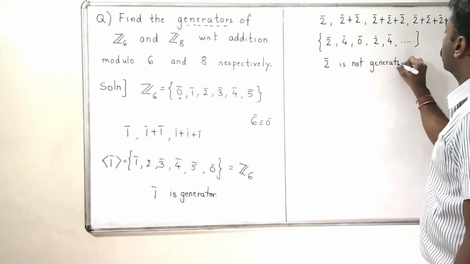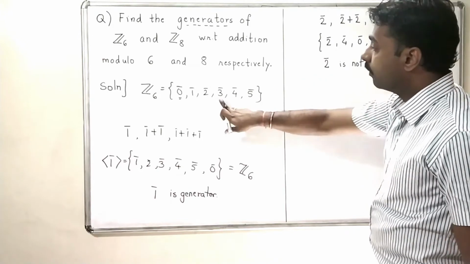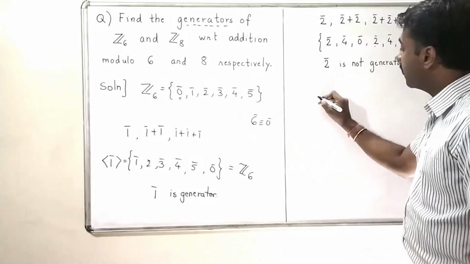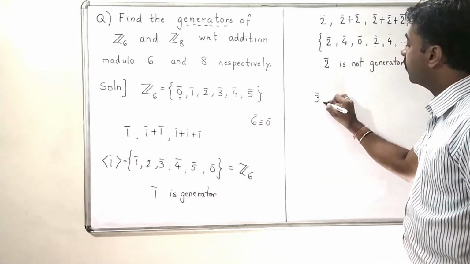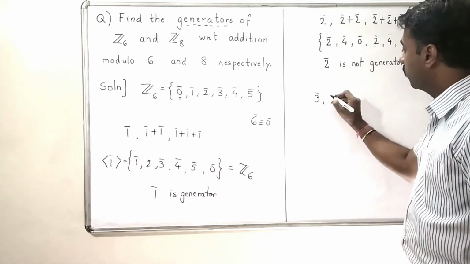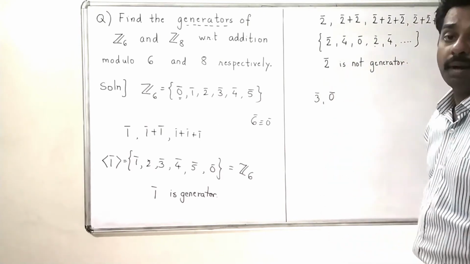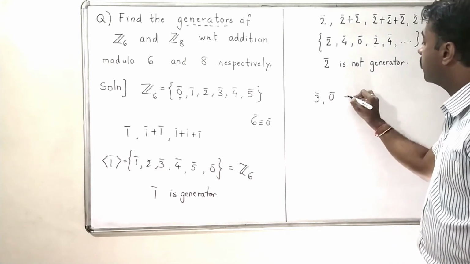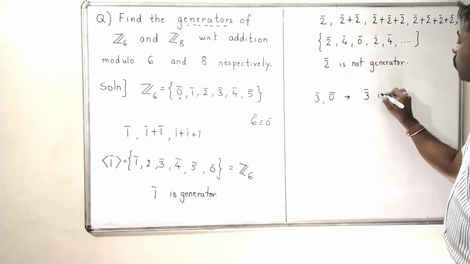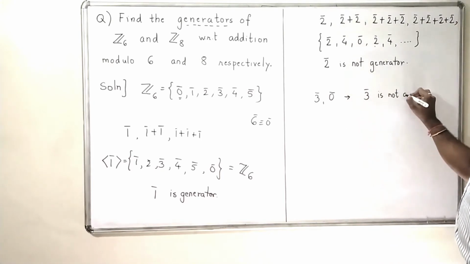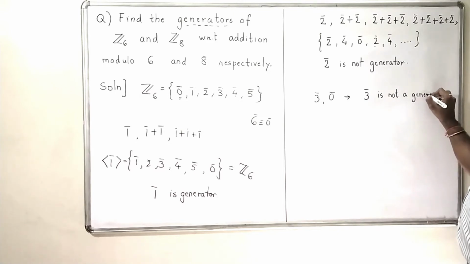Now if I do this with 3 bar, 3 bar will generate 3 bar, and 3 bar plus 3 bar is 6 bar. So 3 bar will generate only 3 bar and 0 bar. So 3 bar is also not a generator of Z6.